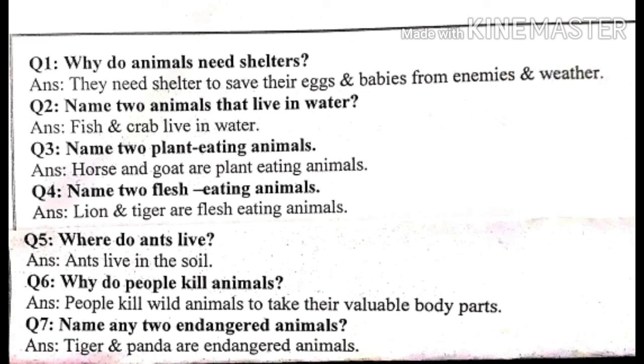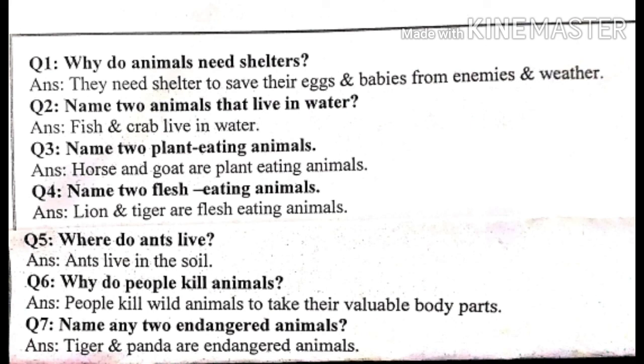Question number 1 is why do animals need shelters? The answer is they need shelter to save their eggs and babies from enemies and weather. Question number 2, name 2 animals that live in water. The answer is fish and crab live in water. 3, name 2 plant eating animals. Horse and goat are plant eating animals.